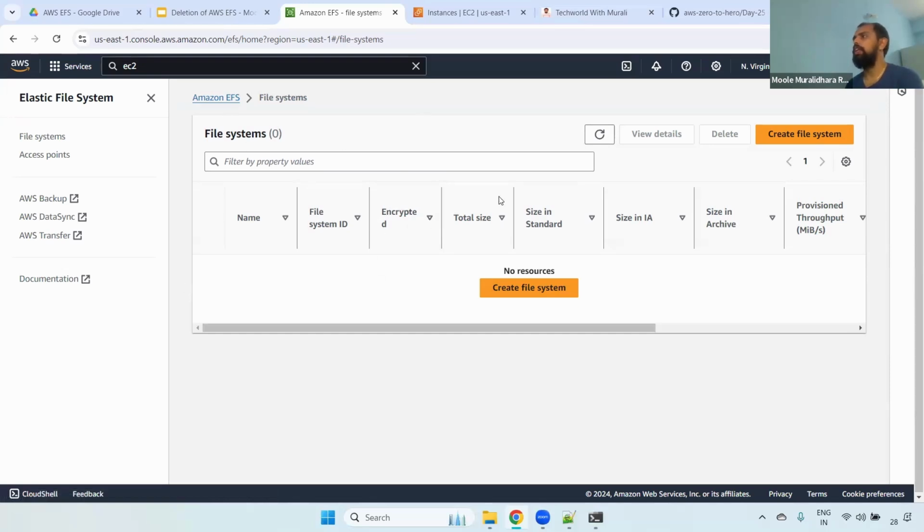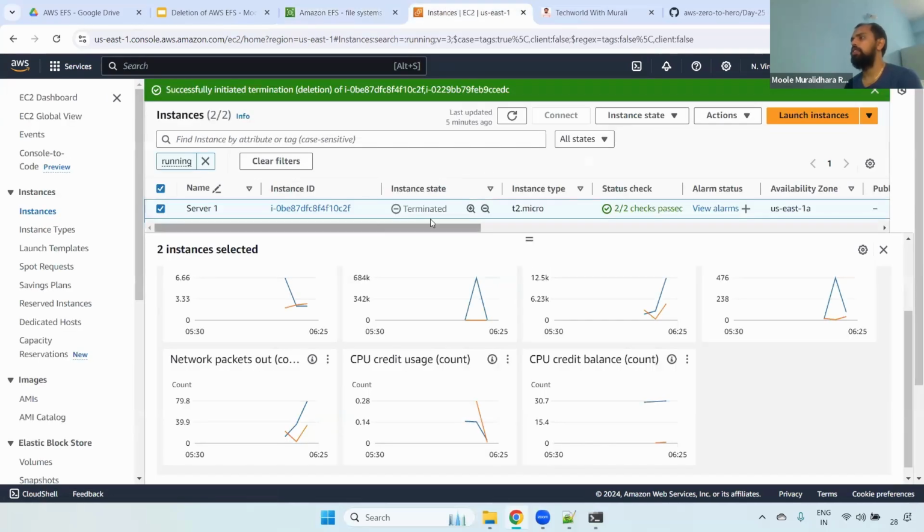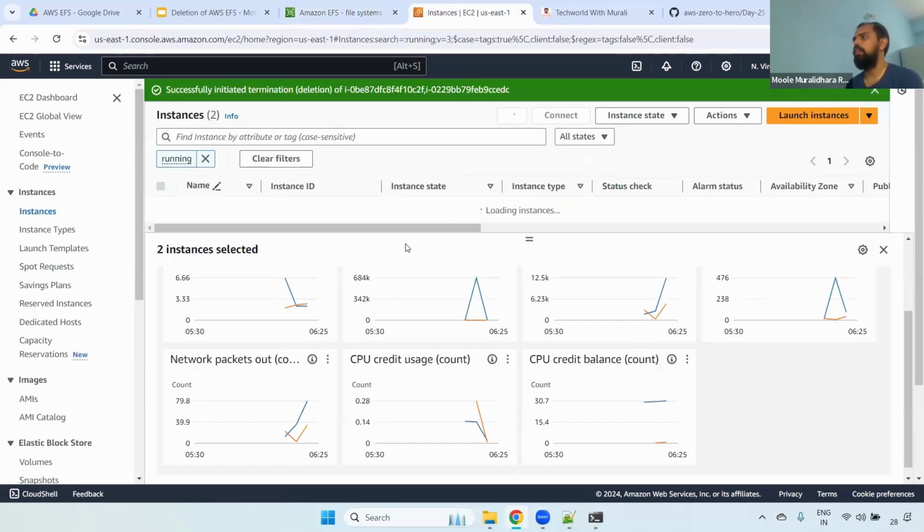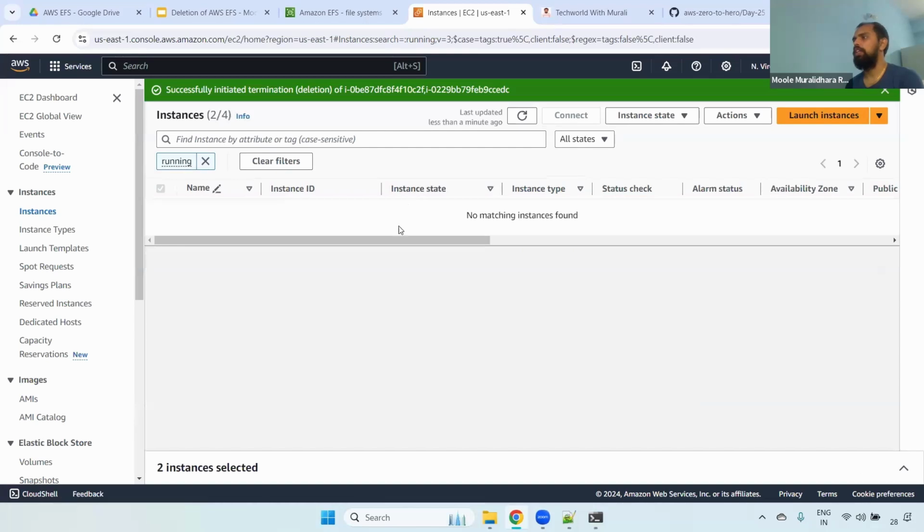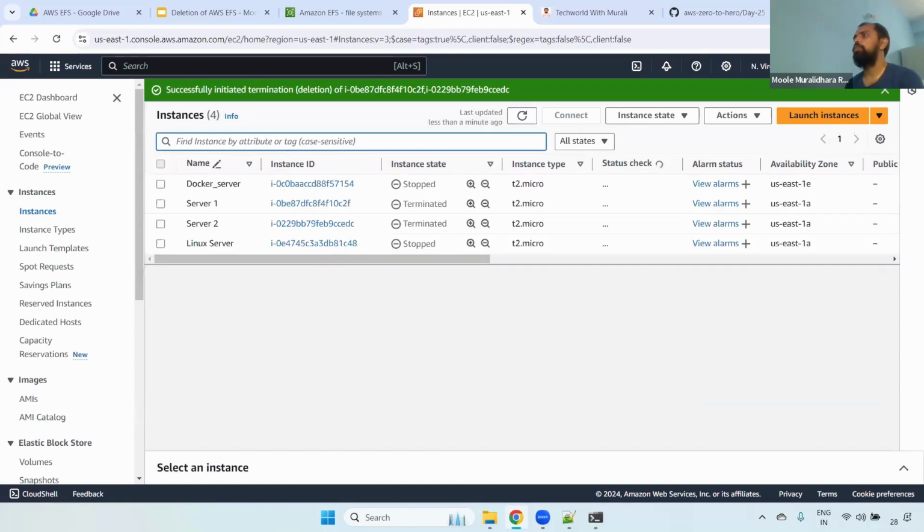Now we have deleted the data, and if you have any EC2 instances, you have to delete them. Currently we don't have any EC2 instances, right? We already deleted those two EC2 instances as well. Understand, right? This is the process of deleting.